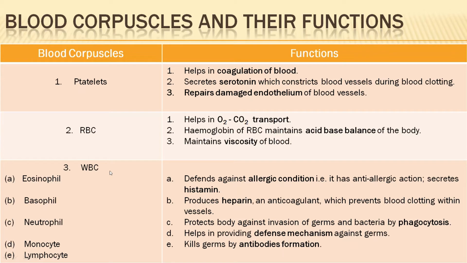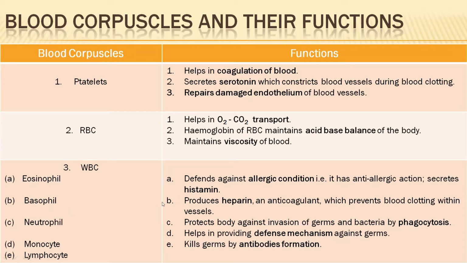Now WBC or white blood corpuscles or white blood cells, see, eosinophil has an anti-allergic function, basophil has an anticoagulant function. Eosinophil defends against allergic conditions. It has anti-allergic action and it secretes histamine.